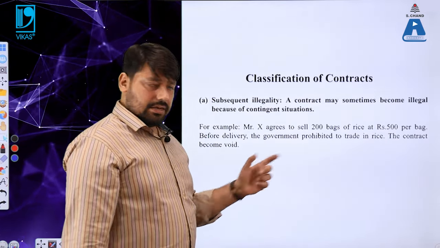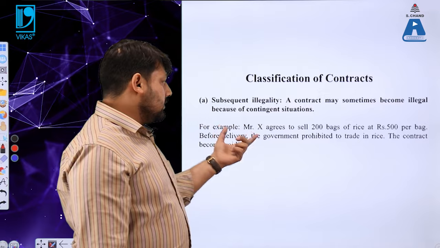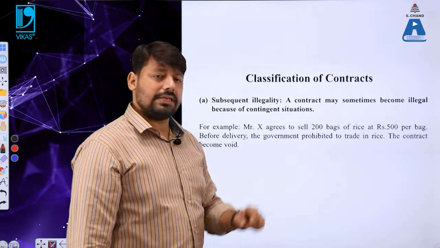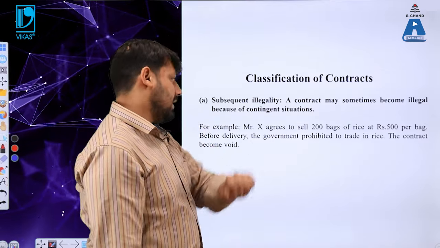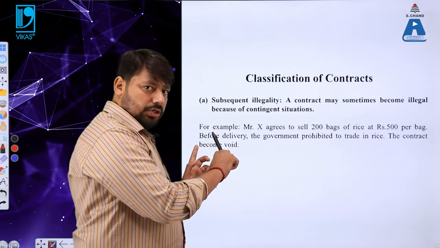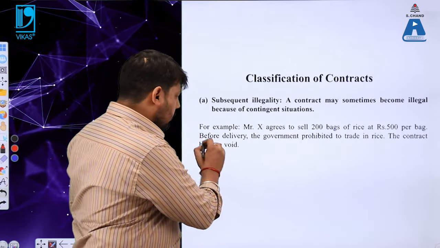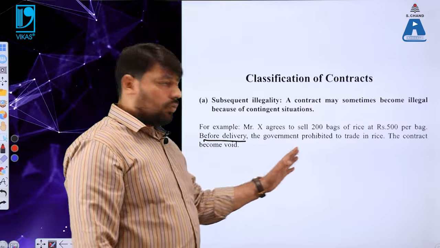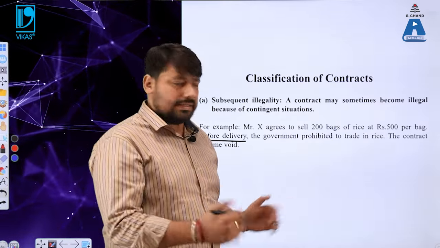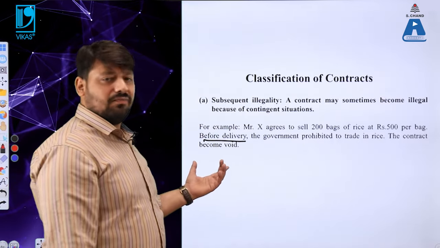Mr. X agrees to sell 200 bags of rice at rupees 500 per bag. But before delivery, please pay attention to this point, the government prohibited, or banned, trade in rice. So now the contract has become void.